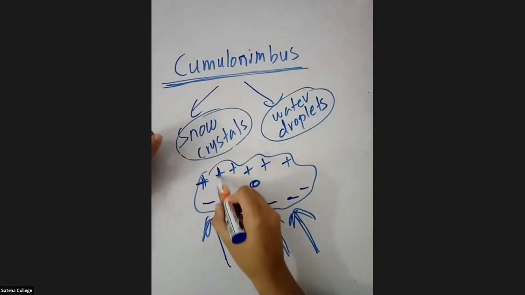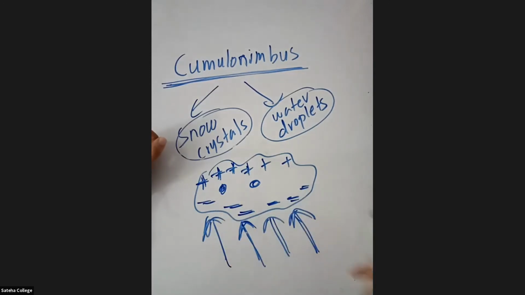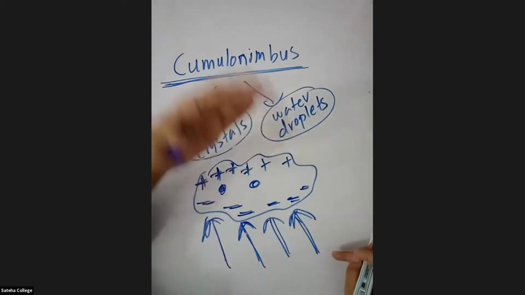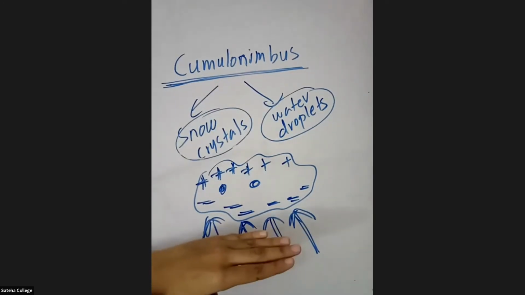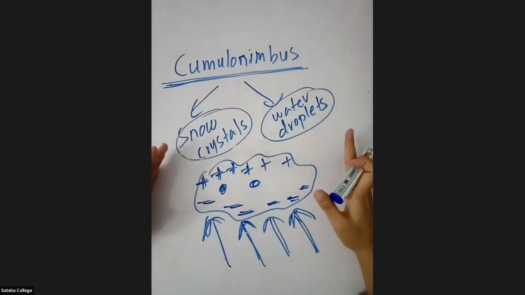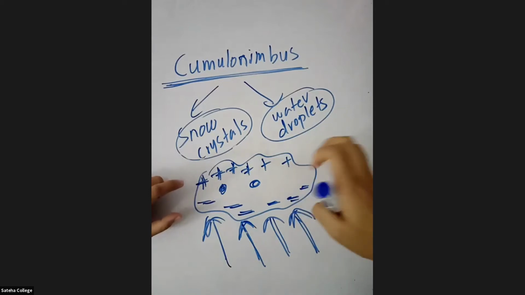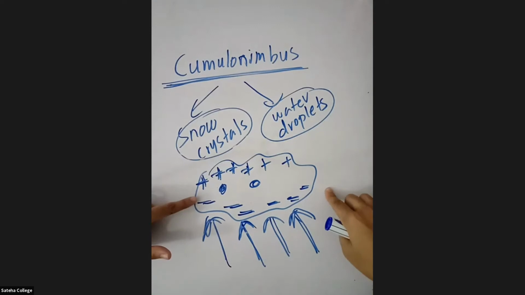The positive charges will be accumulated on top and negative charges will be accumulated in the bottom, right? So is it clear until now? I still didn't explain how lightning is occurring. Is it clear how these positive and negative electric charges are formed?